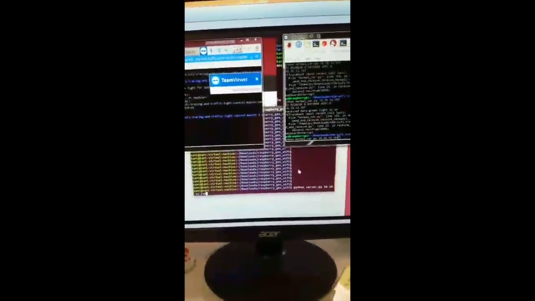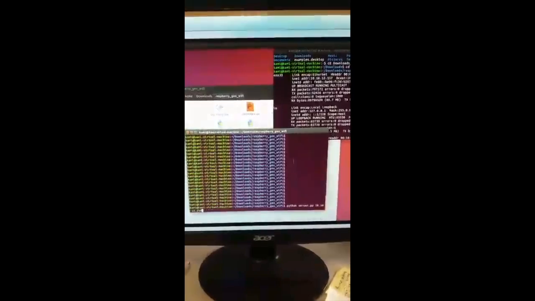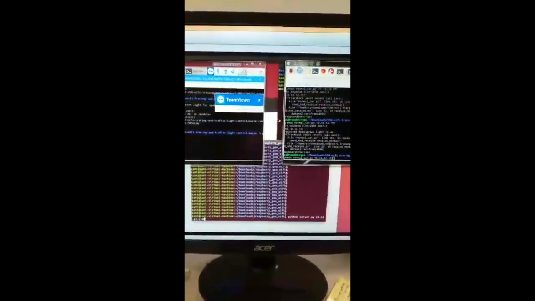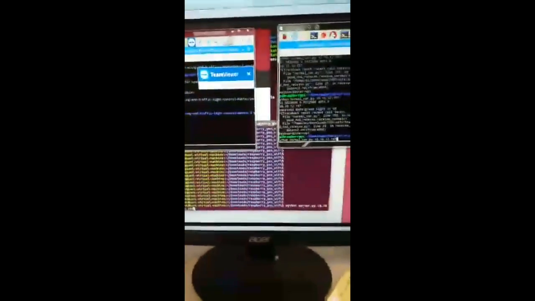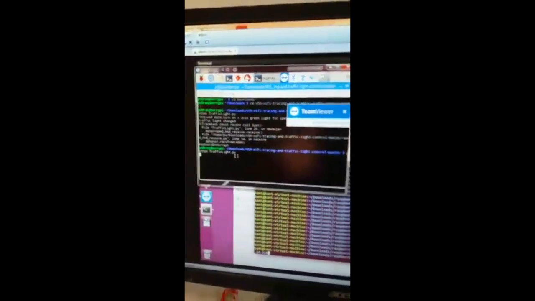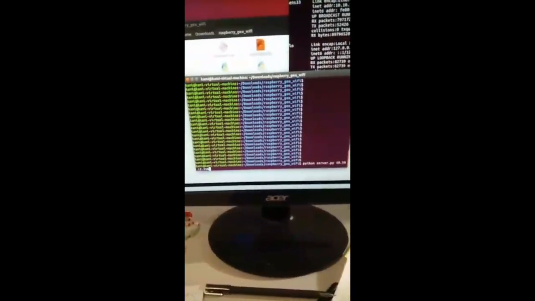And the third part is our virtual machine. This is the server. Okay, let's go see our demo. So in the first part, we need to run our traffic light first, waiting for the signal. Then we run the server.